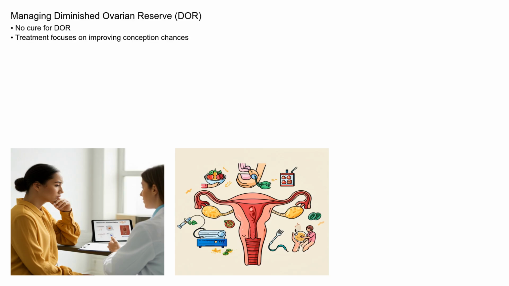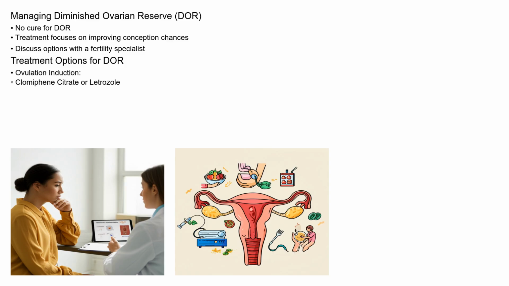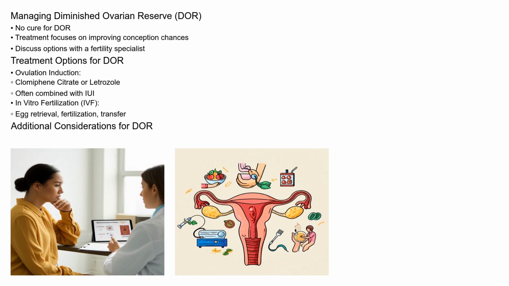However, there are several treatment and management options available to improve the chances of conception. These include ovulation induction with medications like clomiphene citrate or letrozole, often combined with intrauterine insemination, or IUI. In vitro fertilization, or IVF, is another common option where eggs are retrieved from the ovaries, fertilized in a laboratory, and then transferred back to the uterus. For women with significantly diminished reserve, using donor eggs may be considered.